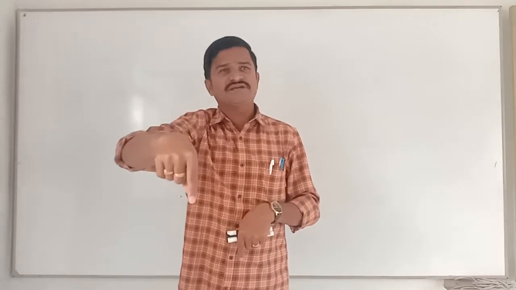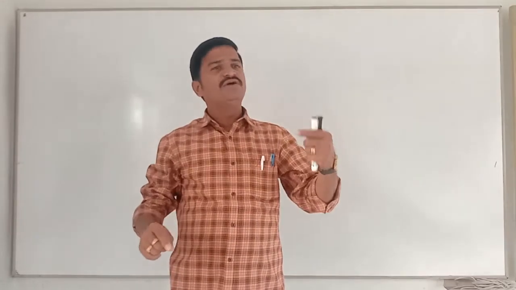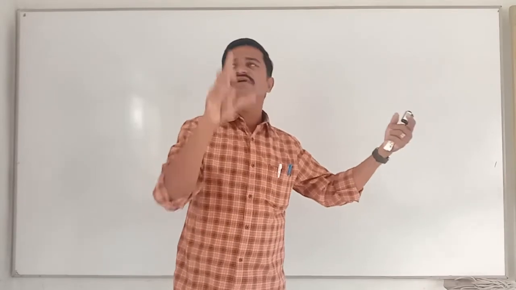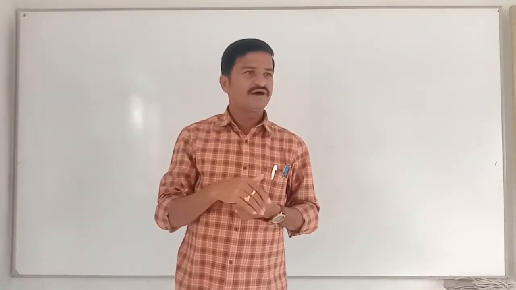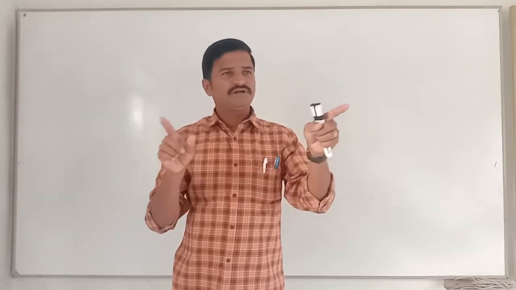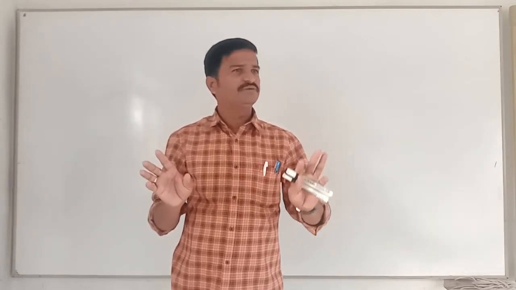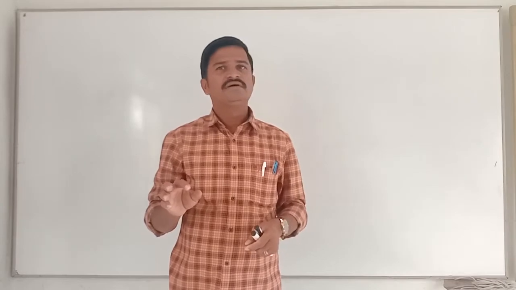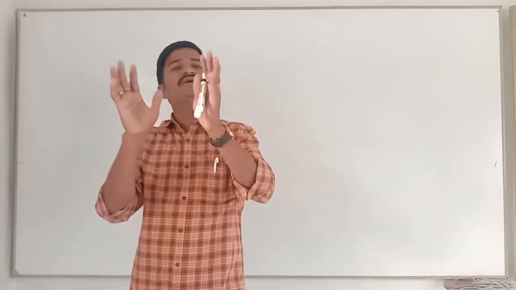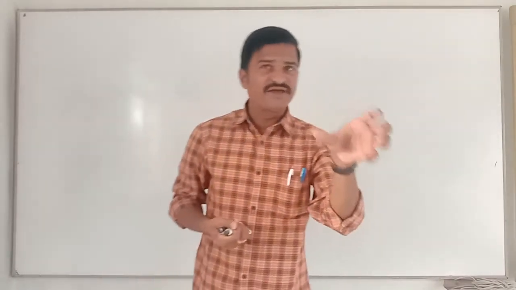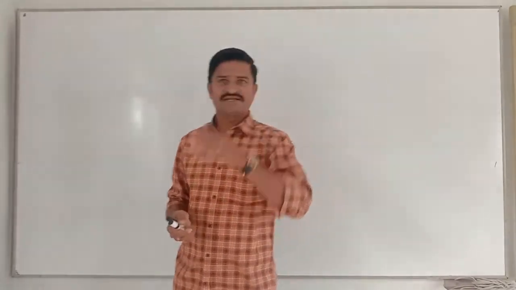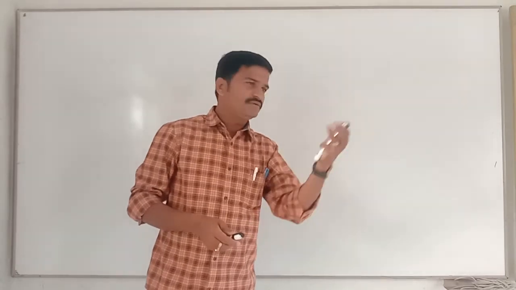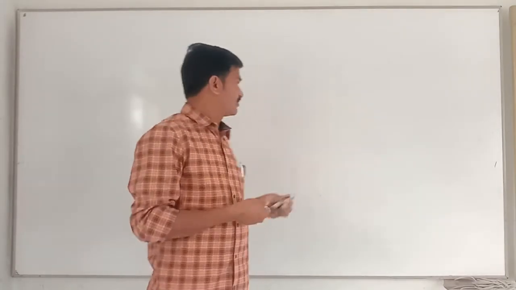As my assumption is wrong, finally I will say he is a good boy. This is called the method of disproof. Are you clear? Close the books. In the same way, here also I am going to prove that root 2 is irrational by using the method of disproof.